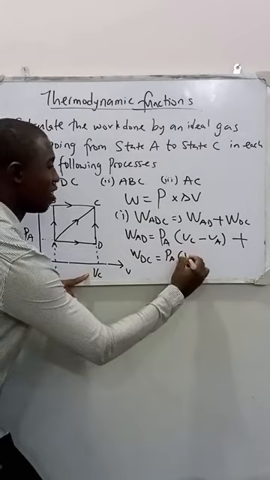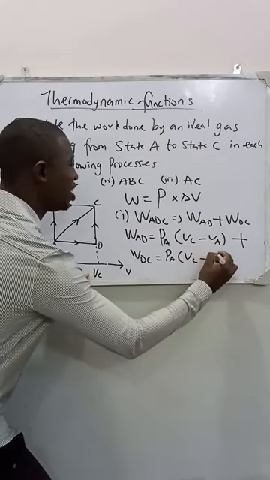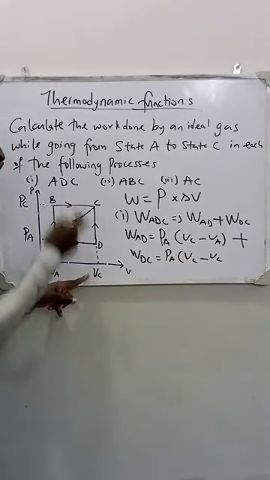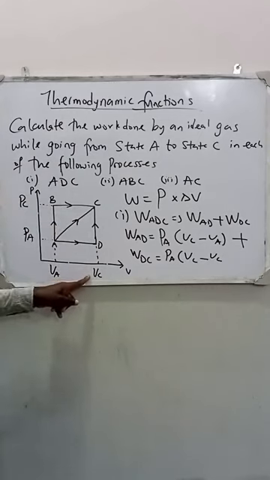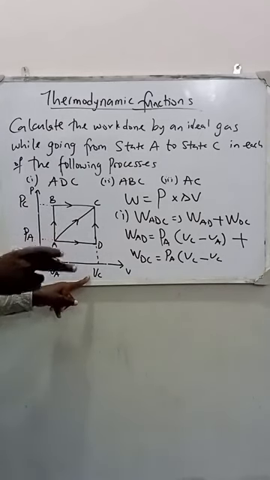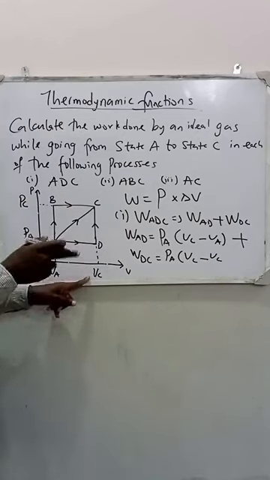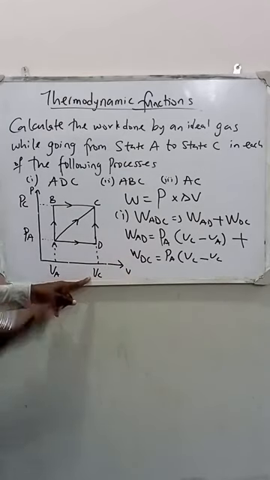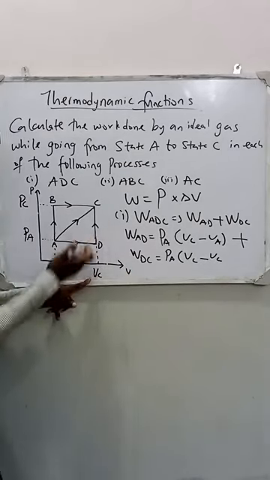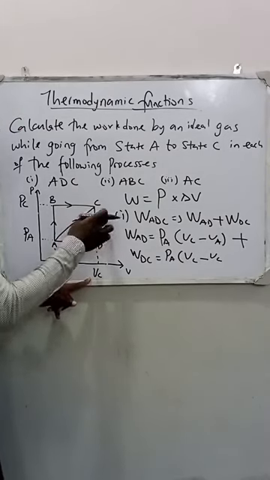That means I will say VC minus another VC, because there is no change in volume. That is why anytime you are calculating work done and there is a constant volume, the work done along that part is 0, because the change in volume here from D to C can only be VC.